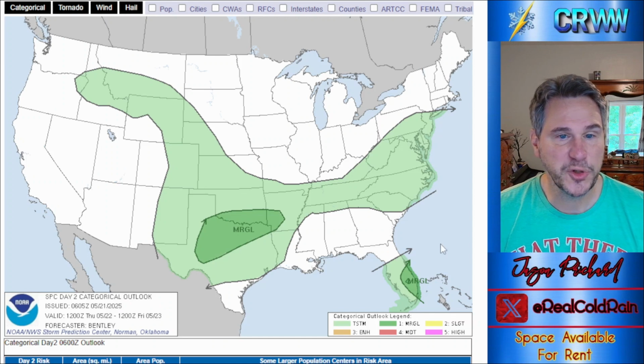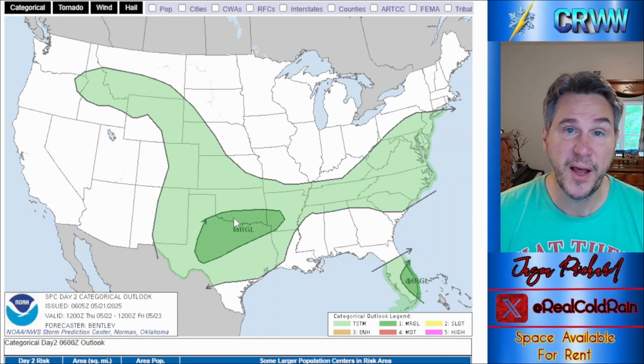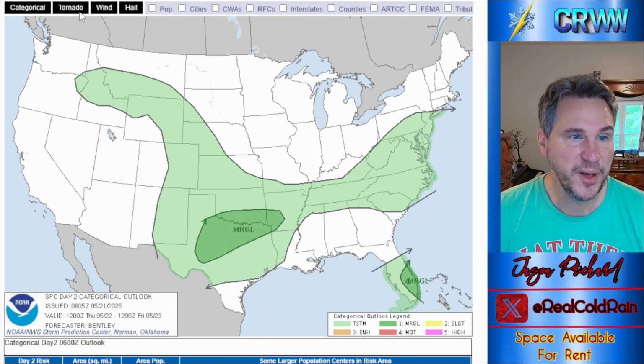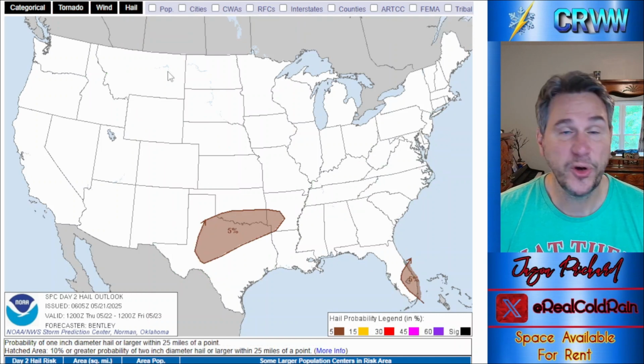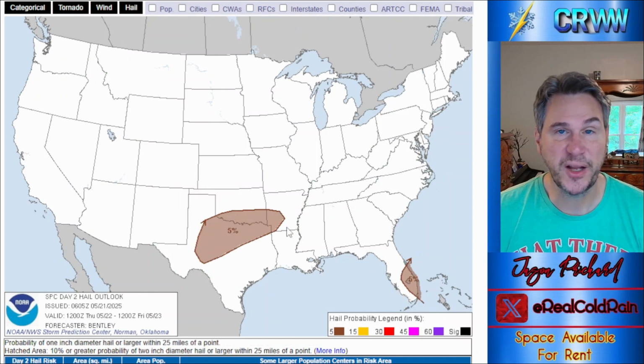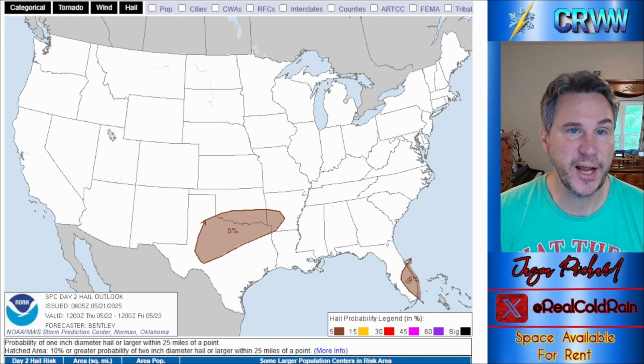Severe weather threat for tomorrow, just general thunderstorm activity for the most part. We've got a little bit of a marginal risk here in Texas and Oklahoma for some, again, supercells that could develop into clusters and produce a little bit of wind. Not much tornado activity to worry about, but wind and hail could certainly pop up with some of those clusters as they interact with each other. Same in Florida. Cooling in the mid levels could lead to some hail down there.